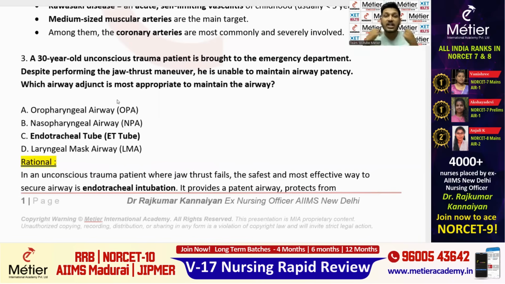So what airway adjuvant? This is the fourth key point. An airway adjuvant is used this time for opening the airway, for maintaining the patency of the airway. What instrument will help now? And here the right answer is endotracheal tube. Endotracheal tube is commonly used for an unconscious trauma patient whose airway patency is not at all maintained. The first option we have to think of is the endotracheal tube.